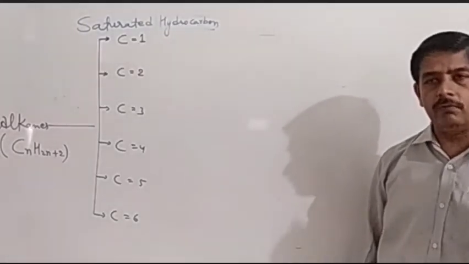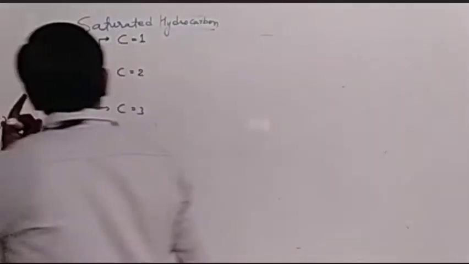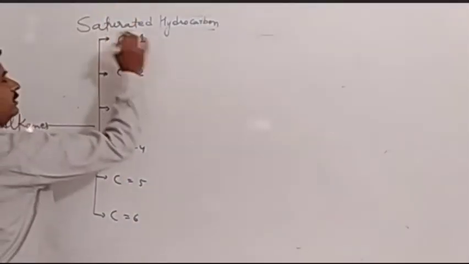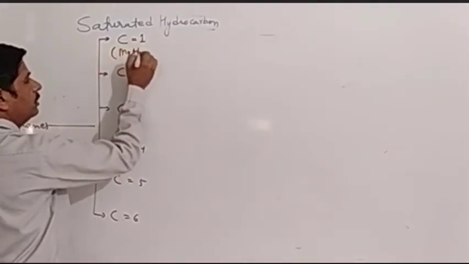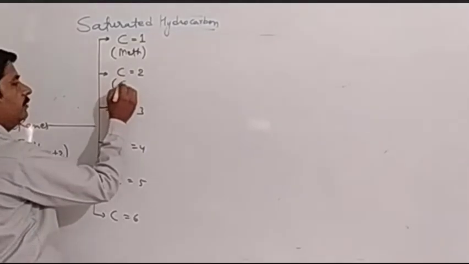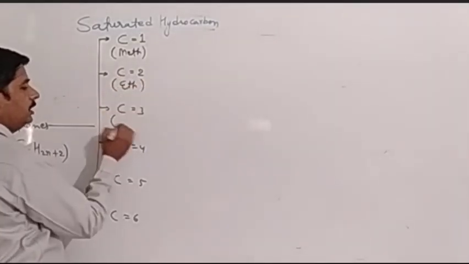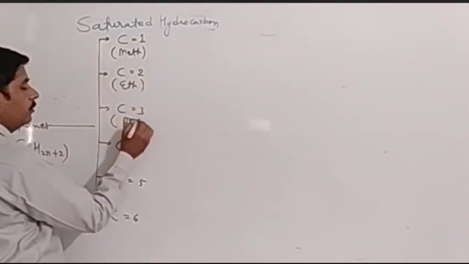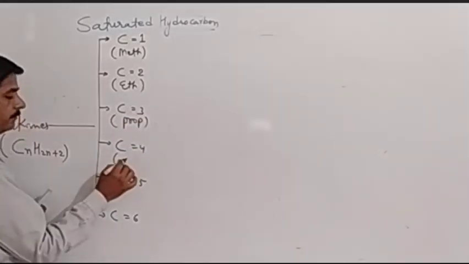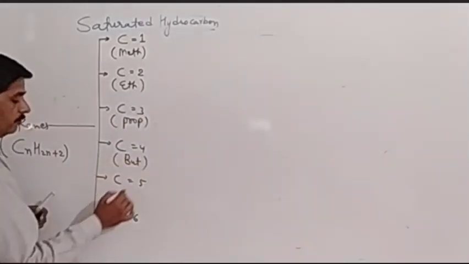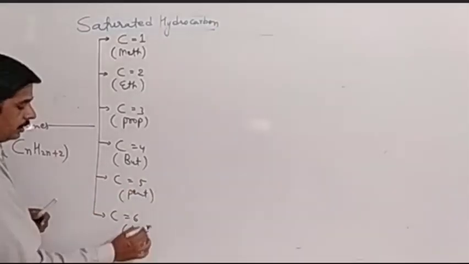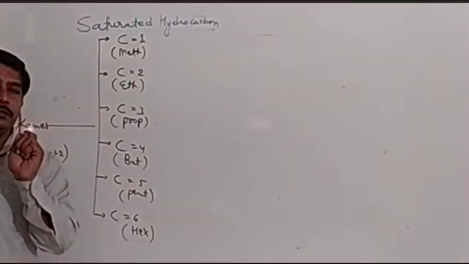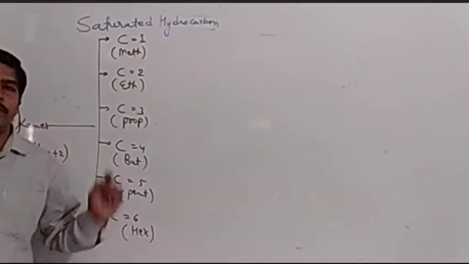For 3 carbon, it will be called prop. So let's first write the names for different carbon. If we have one carbon, then it will be called mate. For 2 carbon, it will be called ace. For 3 carbon, it will be called prop. For 4 carbon, it will be bute. For 5 carbon, it will be pent. For 6 carbon, it will be hex. So you have to remember these terms which are used for different numbers of carbons.